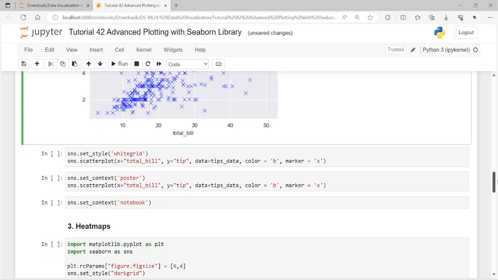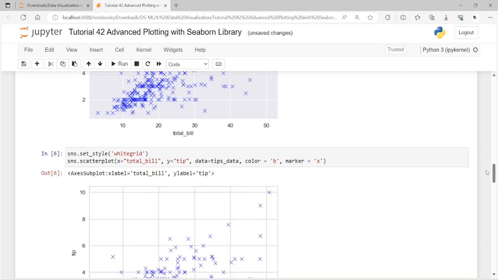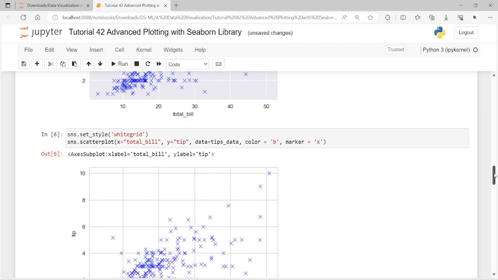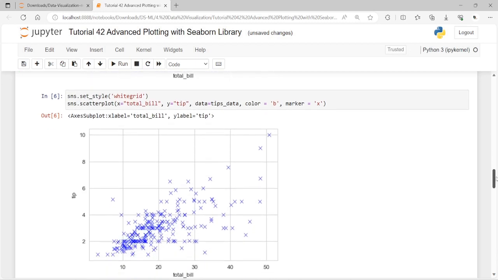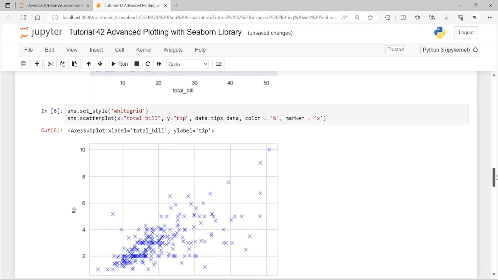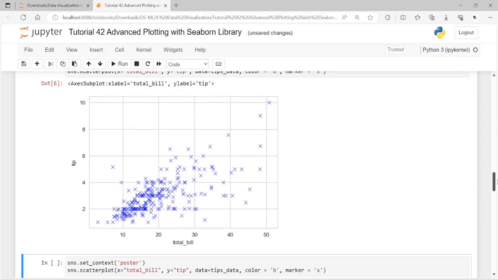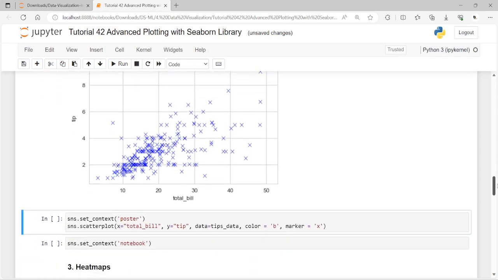And if you pass white grid as a value to the set style, you will see the grid with a white background. So here is the exact example. And of course, in addition to styling the background, you can style the plot for different devices via the set context. So kindly observe this set context, and you can pass it however you like. So see, by default the context is set to notebook.